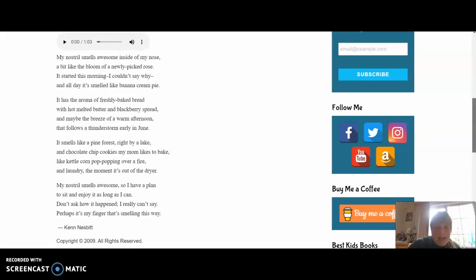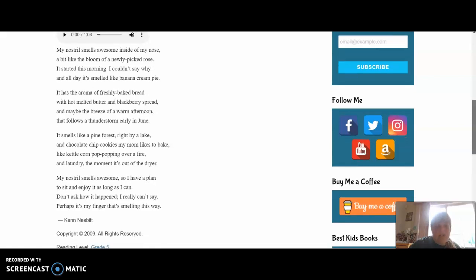It smells like a pine forest right by a lake, and chocolate chip cookies my mom likes to bake, like kettle corn popping over a fire, and laundry the moments it's out of the dryer. My nostril smells awesome. So I have a plan to sit and enjoy it as long as I can. Don't ask how it happened, I really can't say. Perhaps it's my finger that's smelling this way. Ew, gross. By Ken Nesbitt.